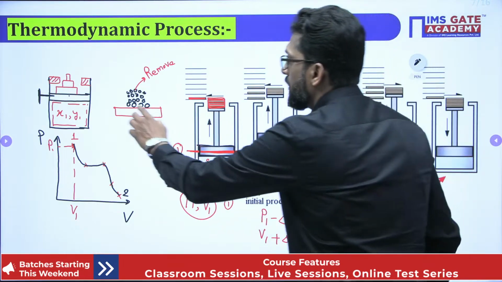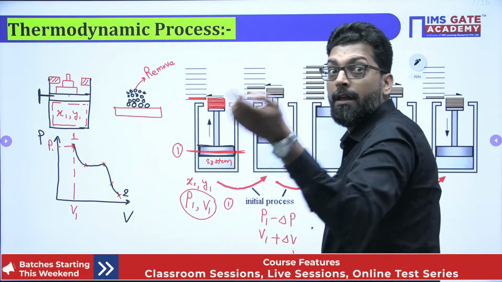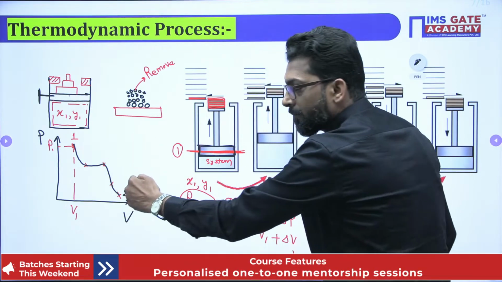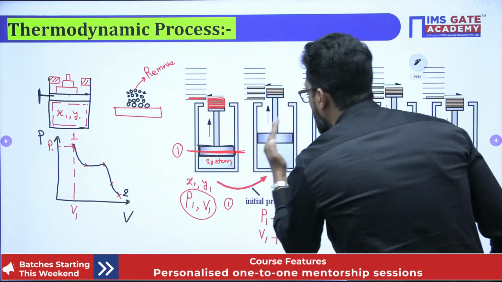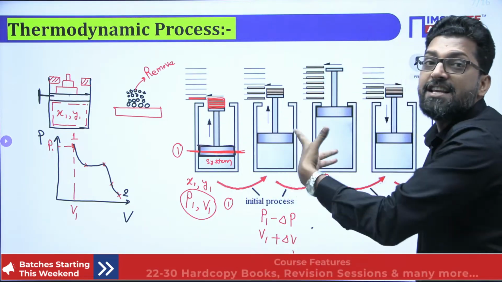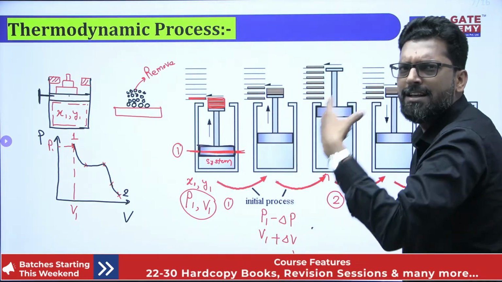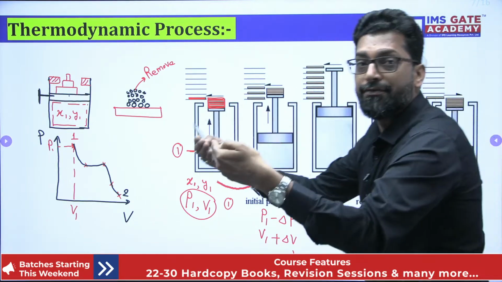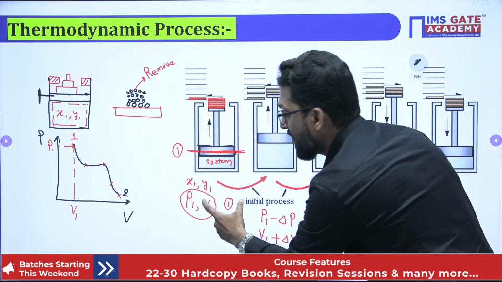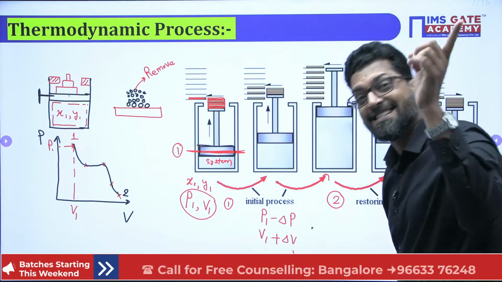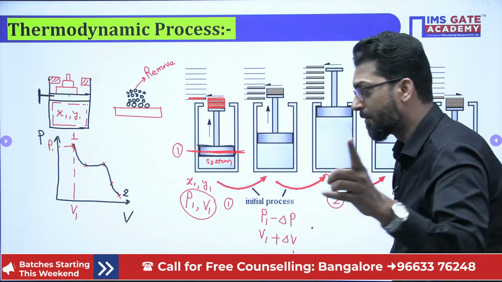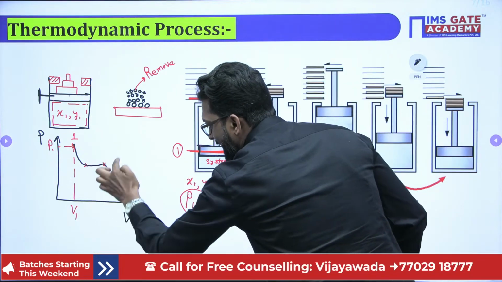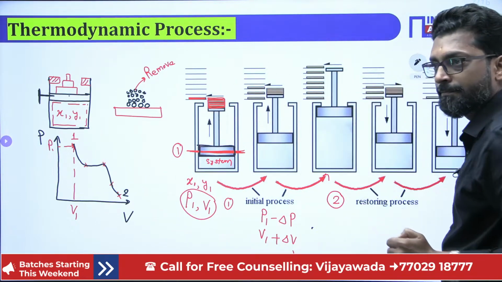Now, this is the process. That means this is the path, the path followed by the different state variables. Think like that. This is the state variable. Why? Because it is a property. Property is a state variable. These terms you should always keep in mind. Properties are state variables, so the state will change, with properties at different stages.